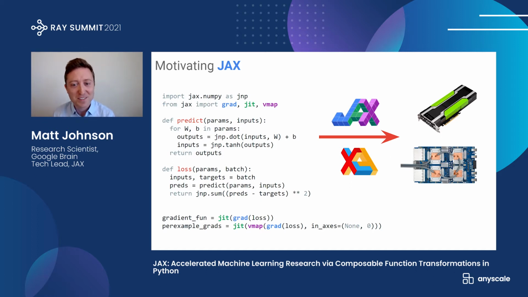So JAX is about adding these missing things. It's about saying, NumPy is such a great tool. Let's keep writing code with the NumPy API, but let's add in these extra features. In particular, JAX uses the XLA optimizing compiler to project your code onto hardware accelerators. And then the main action in JAX is actually in these function transformations at the bottom of the screen here. These are things like automatic differentiation or just-in-time optimized compilation or things like vectorized batching.